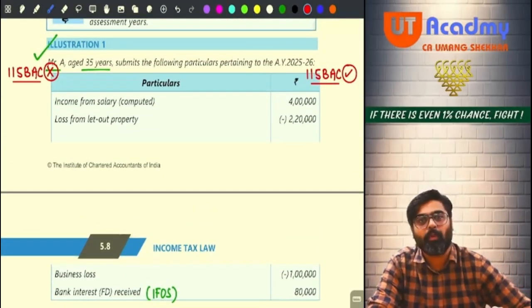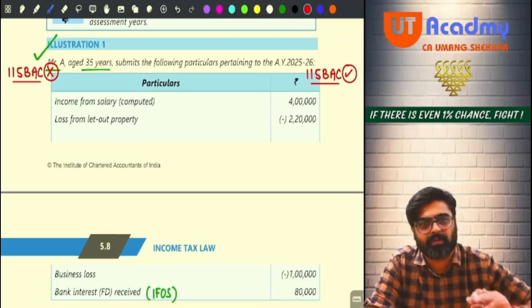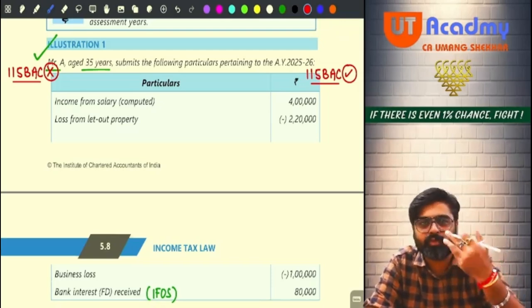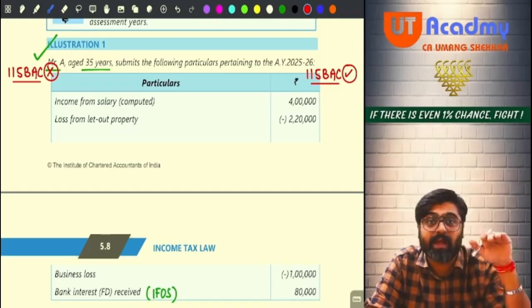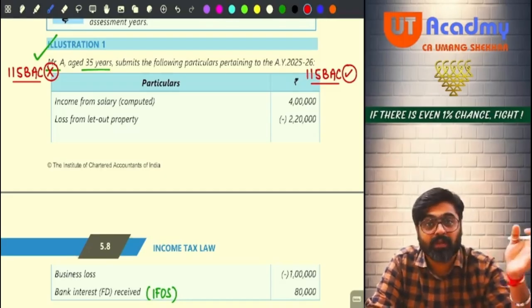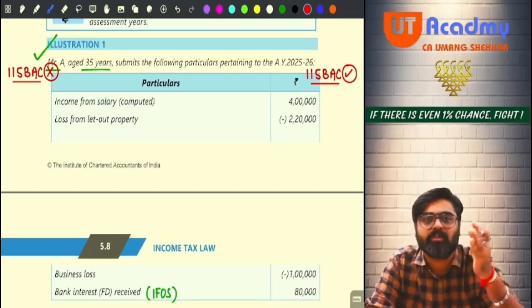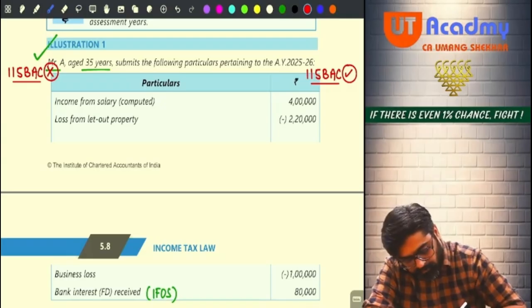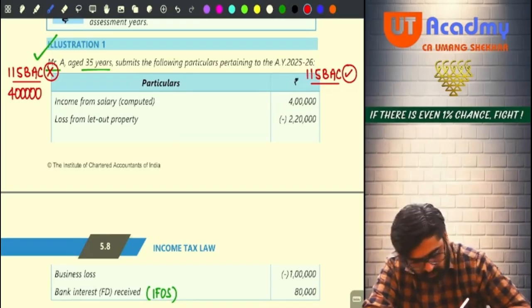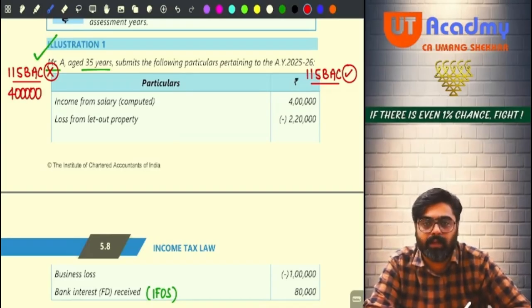So if I have the option to set off the house property loss against salary, I will choose that option and I will set off my house property loss against salary. Yes or no? I will save my other sources income so that my business loss can be set off against that. So from my salary, 4 lakhs, I will set off my house property loss, but the loss was 2,20,000.